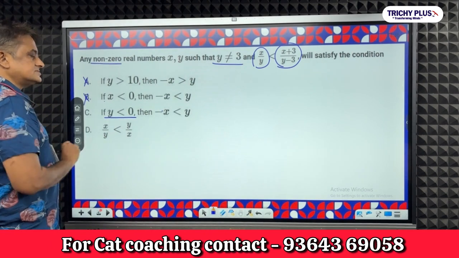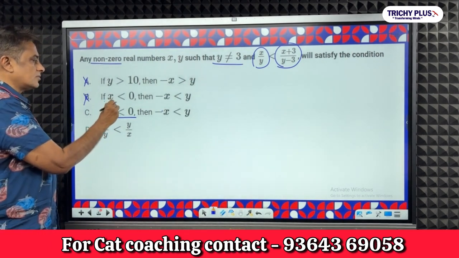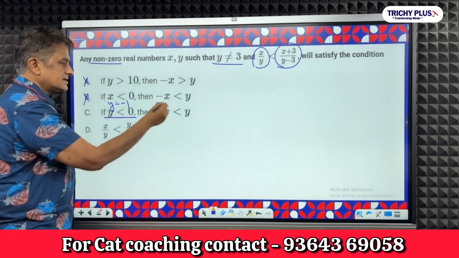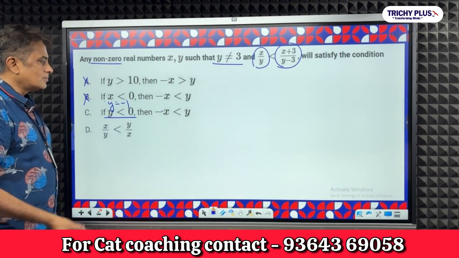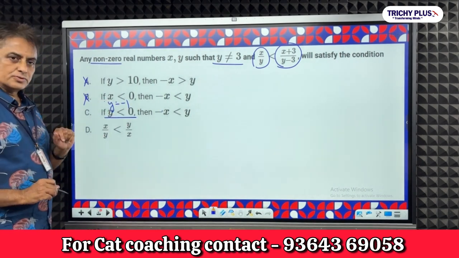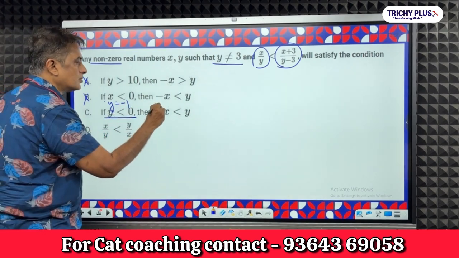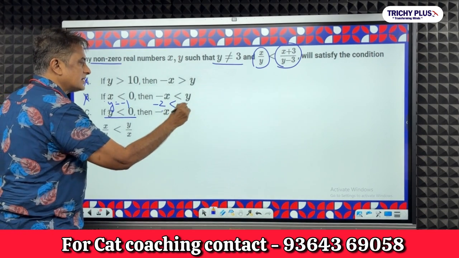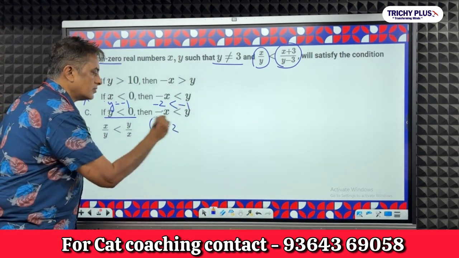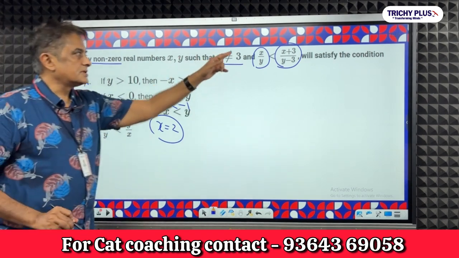Y is less than 0. Y is less than 0, so what can we do? Let's say y is equal to minus 1. Then minus x is lesser than y. So minus x should be lesser than y. So let us say x is 2. Sorry, x is 2. Then minus 2 is lesser than minus 1, correct? So I take x is equal to 2, y is equal to minus 1 and I will substitute here.